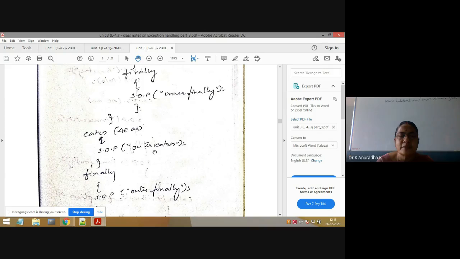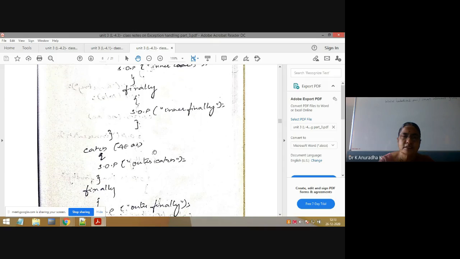So in place of arithmetic exception, you can take null pointer exception, array index out of bounds, string index out of bounds exception, class cast exception, anything you can take. But arithmetic exception is easy to explain. That's why I have taken arithmetic exception for better understanding. Otherwise you can take any other exception in place of arithmetic exception.